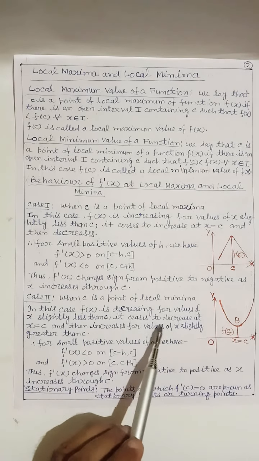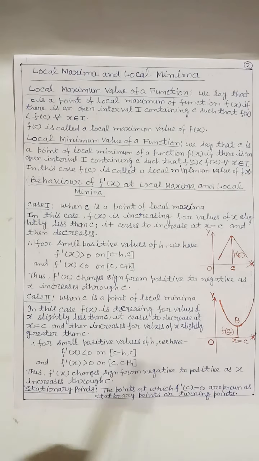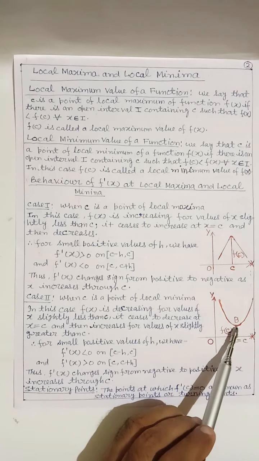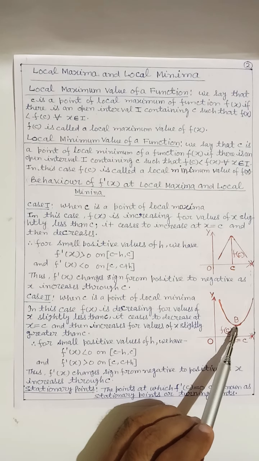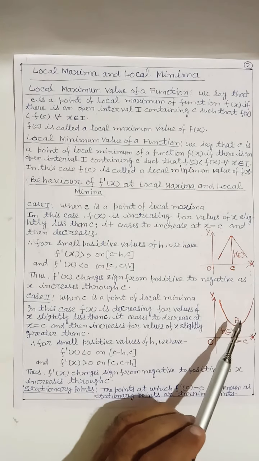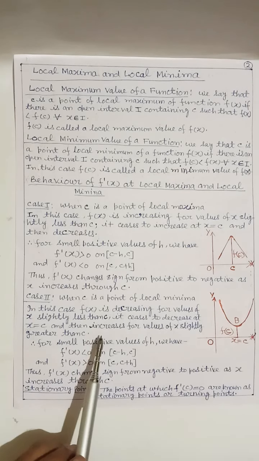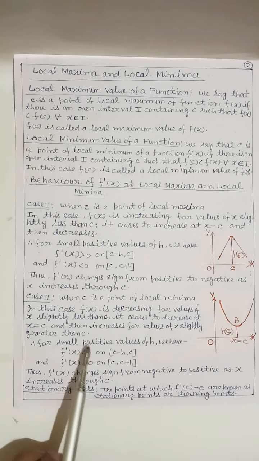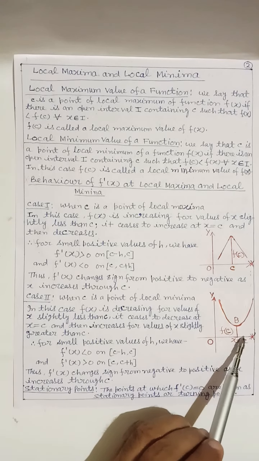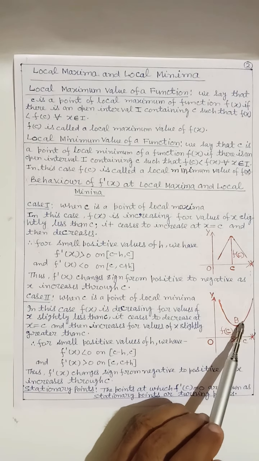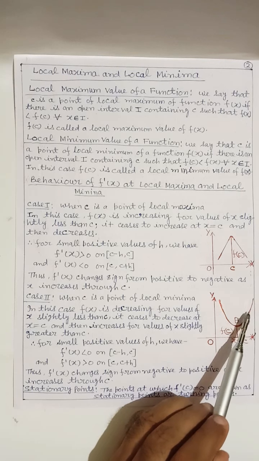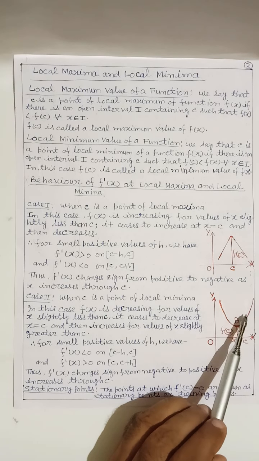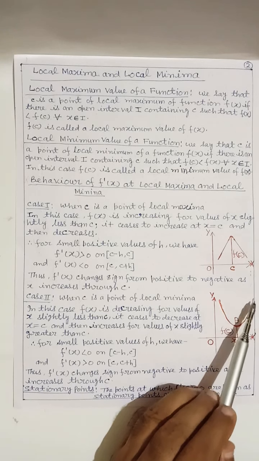It ceases to decrease at x equal to c and then increases for values of x slightly greater than c. Here the value of f(x) increases.